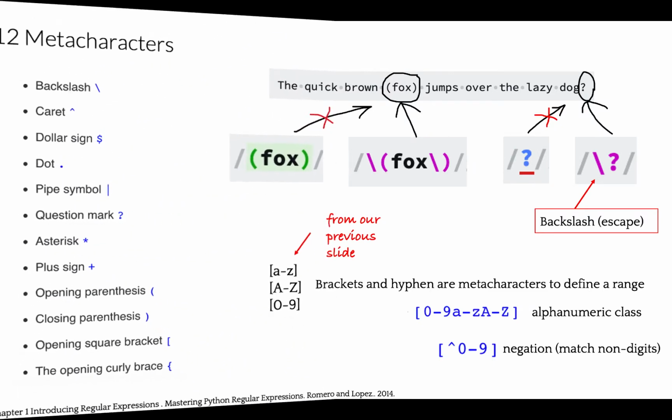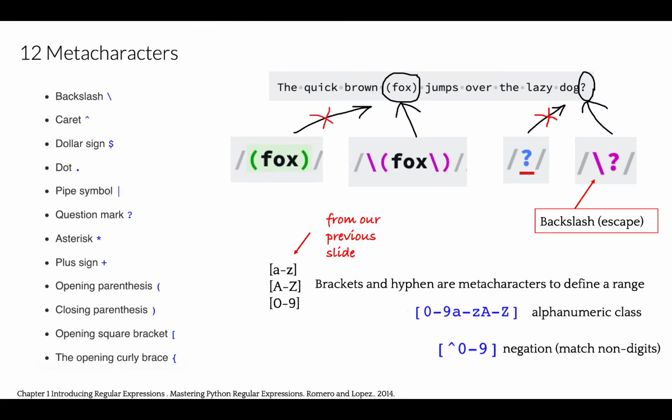We have 12 characters that have a special function when used in regular expressions. If we need to use them as a literal character in a sentence, they must be escaped with a backslash. Let's revise our sentence and add parentheses around the word fox. Let's search for the word fox with parentheses first. You notice the results do not include parentheses. This is because parentheses is a metacharacter and it needs to be escaped with a backslash.